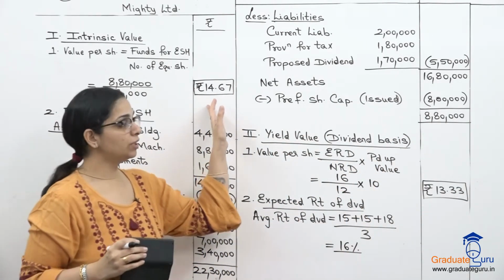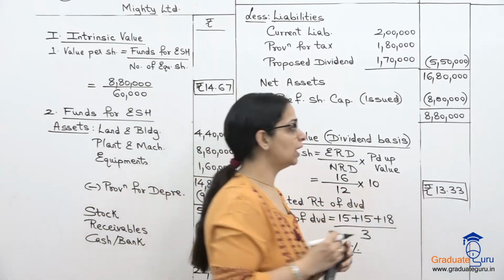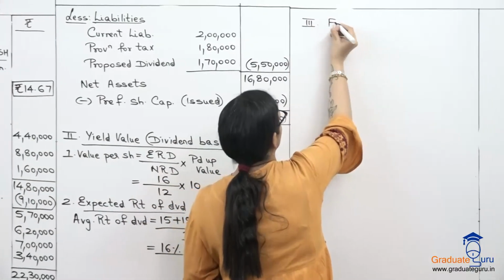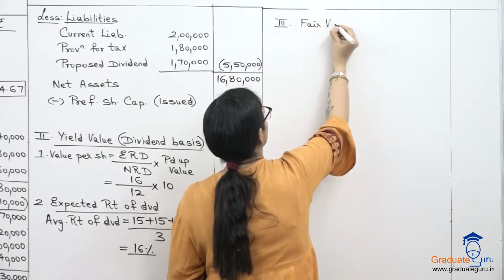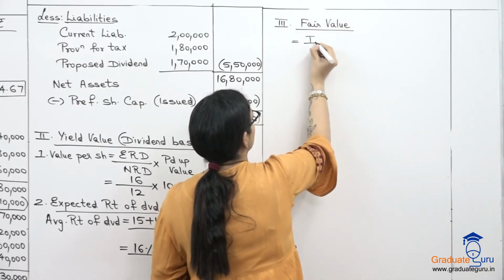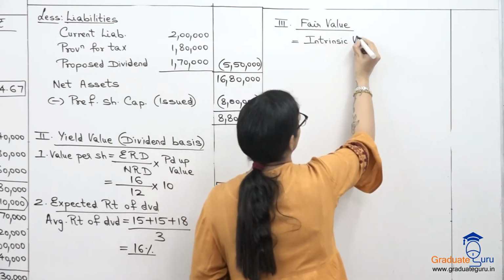So I have my intrinsic value. I also have my yield value. Now the last one is fair value. And that is intrinsic value plus yield value upon 2.